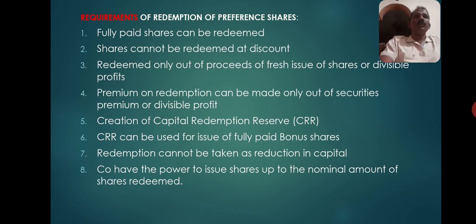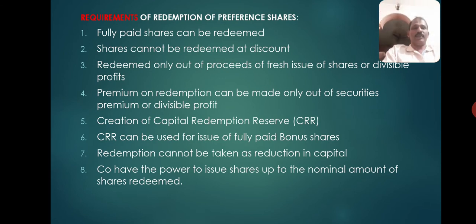If there is no securities premium or such securities premium is insufficient, then the divisible profit, any such revenue accumulated profit which lies in the balance sheet of the company and is shown on the liability side, must be utilized. Then the fifth condition: when redemption is made out of divisible profit, the profit so utilized must be transferred and a capital redemption reserve must be created to that extent.